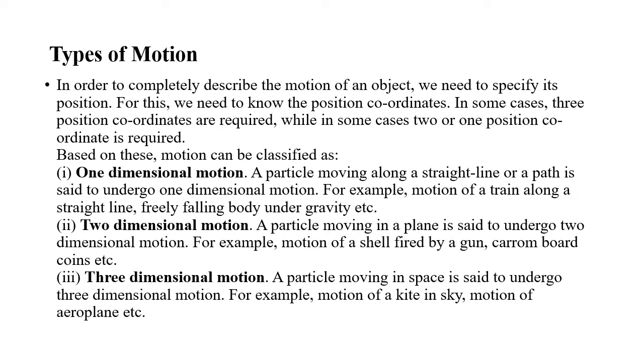Next, what is oscillatory motion? The motion in which a particle moves to and fro about a given point is called oscillatory motion. Example, simple pendulum. These are the motions on the basis of the nature of path followed.